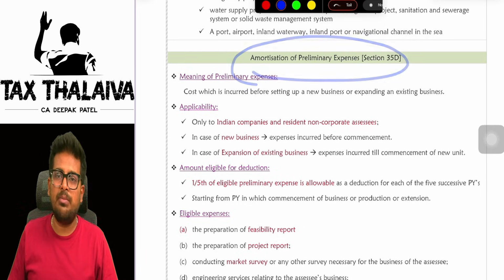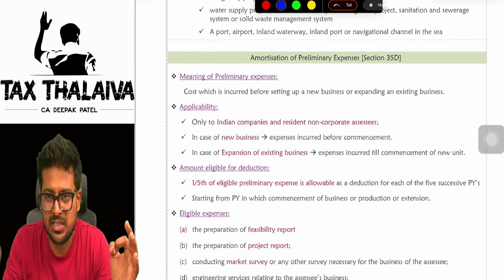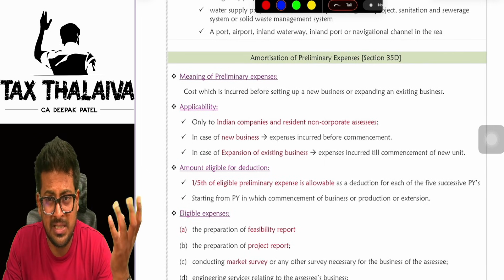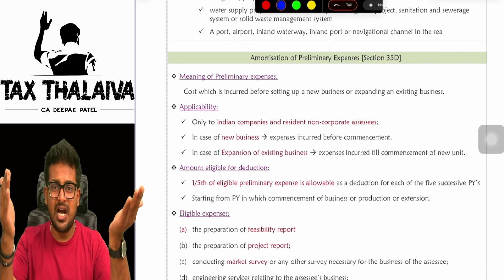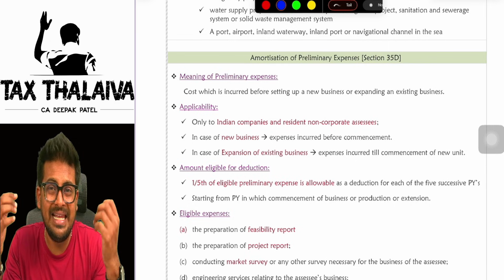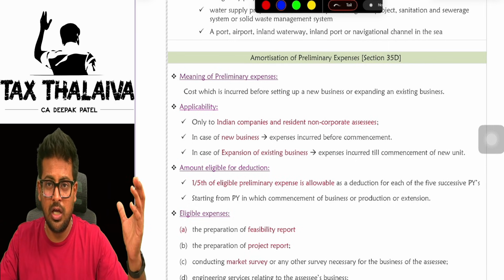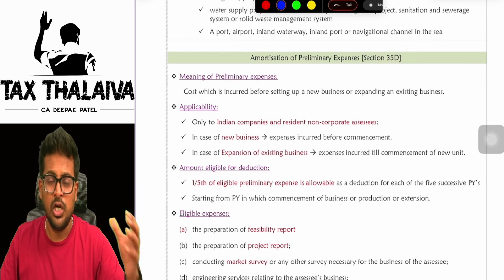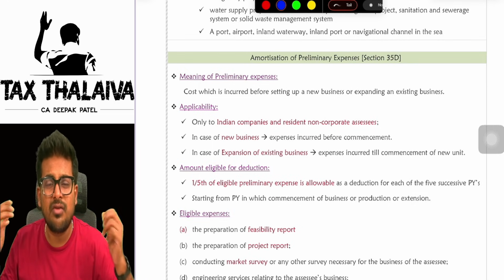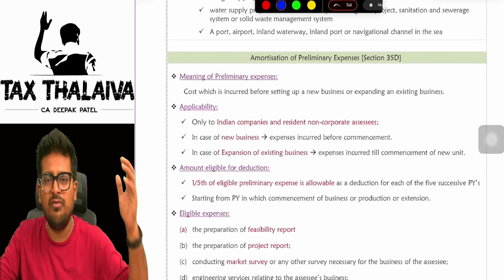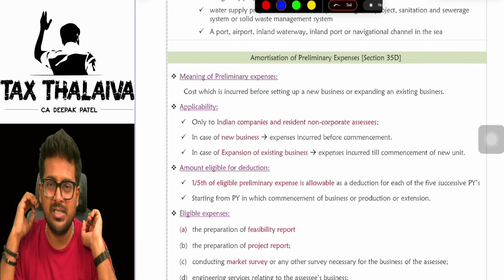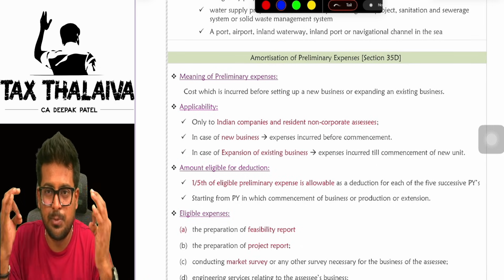Now, there is a concept called preliminary expenses. Sir, what is this preliminary expenses, sir? Simple, boss. Before starting your business, you incur a lot of legal expenses. You have to draft MOA, AOA, rental agreements, this agreement, that agreement, GST registration. All these are expenses before commencing your business. Those expenses are called preliminary expenses.